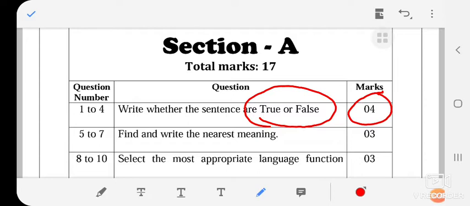As per the 12th standard blueprint, section A has a total of 17 marks, and questions 1 to 4 will be asked as true or false. In the exam, we must write down the true or false sentences, and then we have to write down the answer.